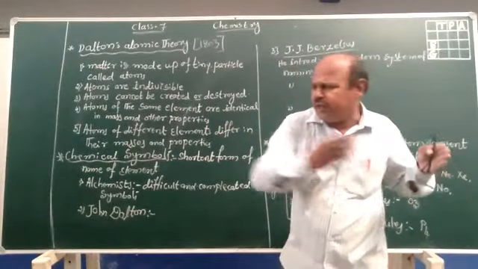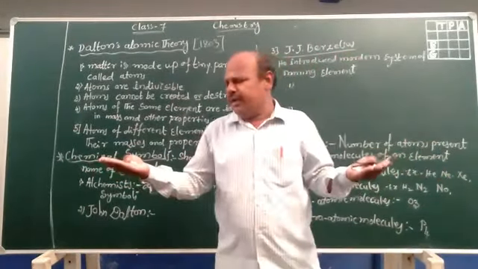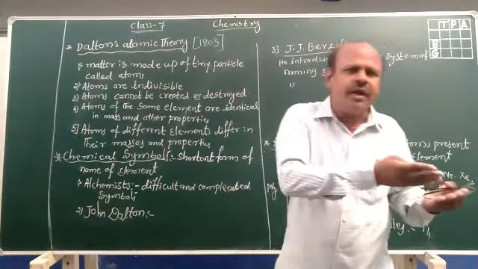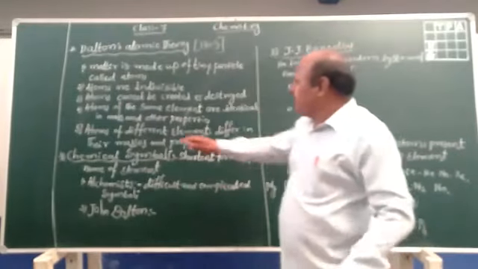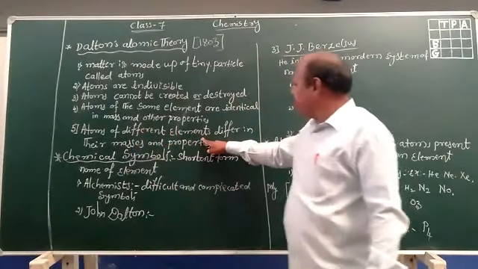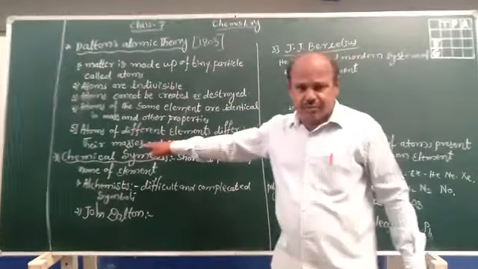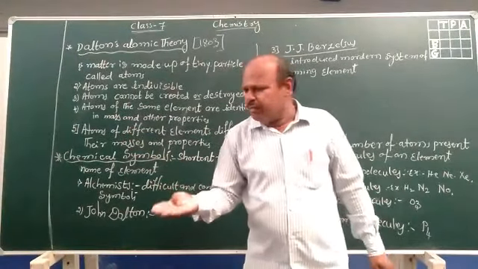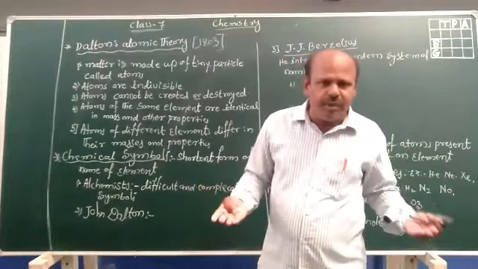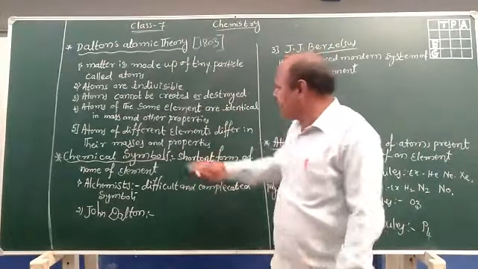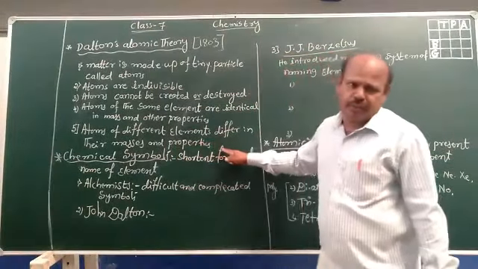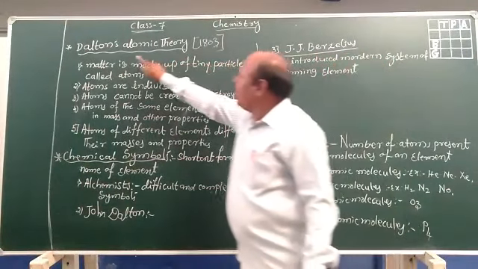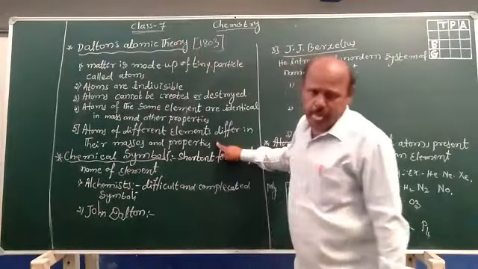For example, hydrogen and oxygen are two elements. Hydrogen atom properties are different and oxygen atom properties are different. Therefore, atoms of different elements differ in their masses. Mass is also different. Sodium's atomic mass number is different, calcium's mass number is different, and their properties are different. These are the five points John Dalton gave in his atomic theory.